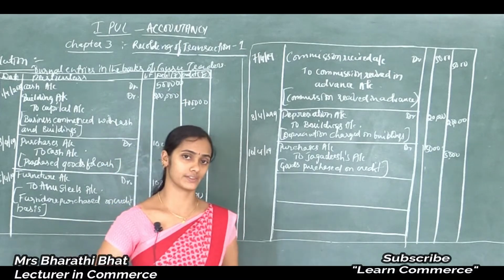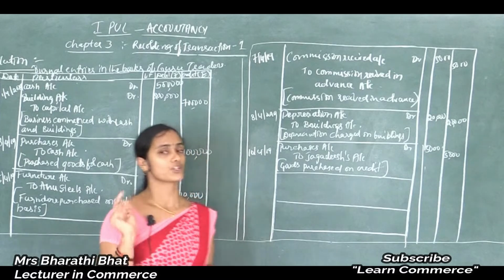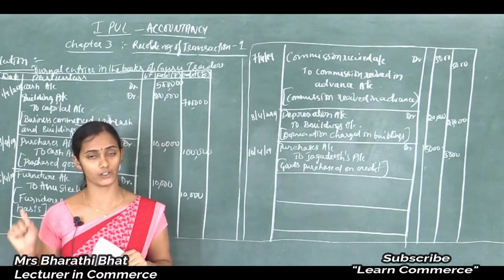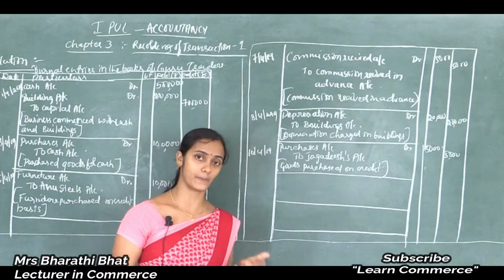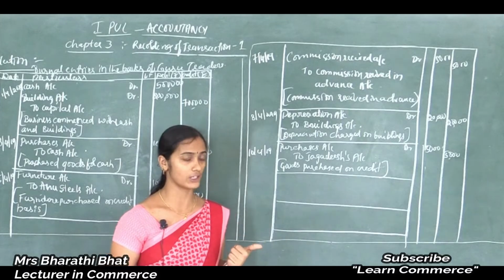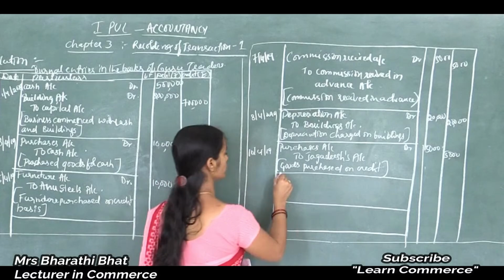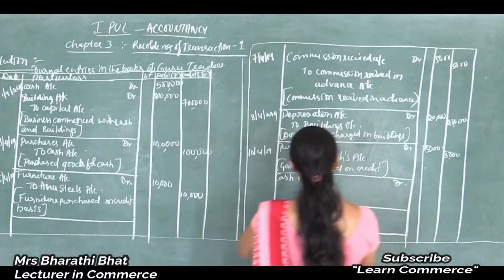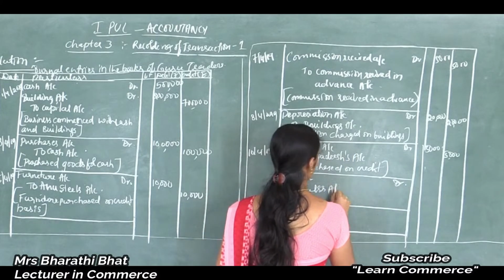When revenue increases, our cash also shows increased value. So cash increases, and the revenue also shows increased value. So an increase in asset is to be debited. Which asset is increased here? Cash shows increased value. So cash account debited to sales account.